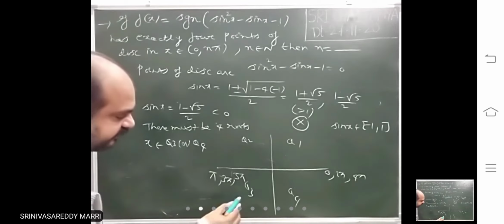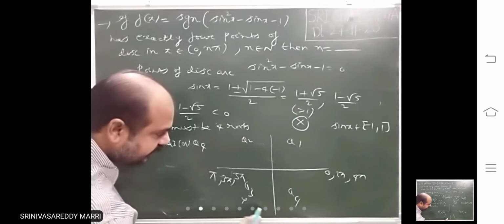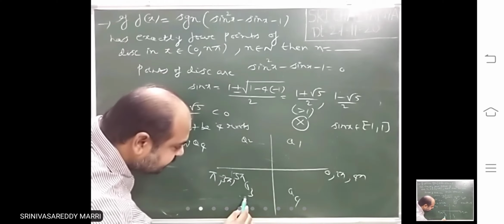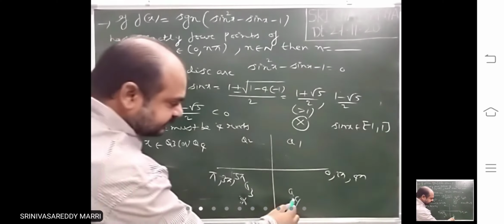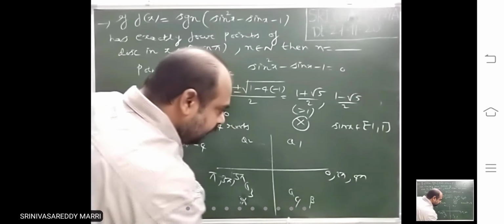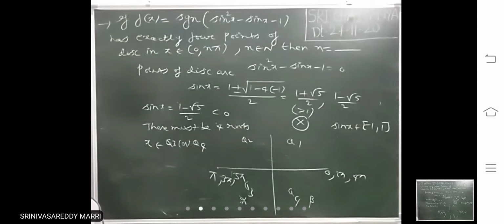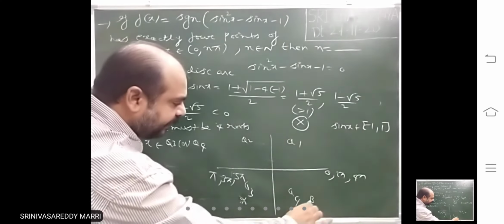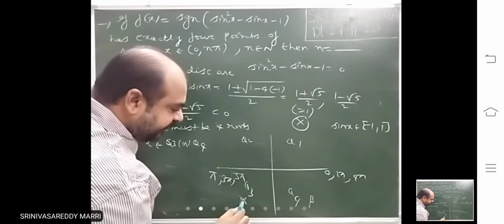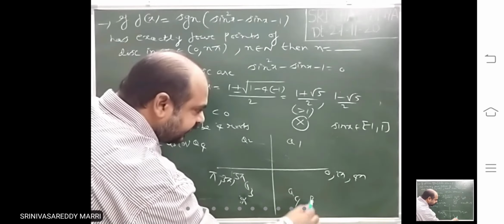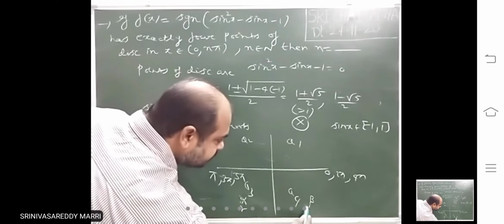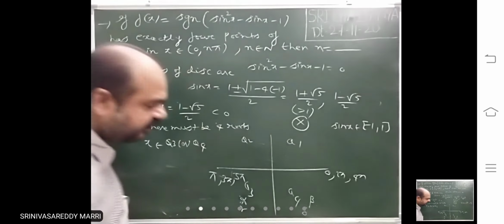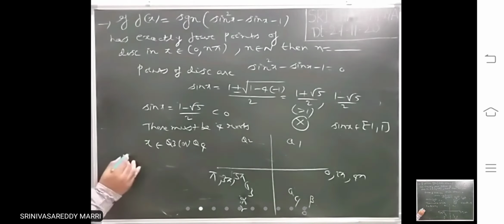Look at, in one rotation for this equation there will be one solution here, let us say alpha, and one solution there, let us say beta. In one rotation 2 solutions will be there. So 0 to 2 pi, how many? Here one value of x, here one value of x. Next 2 pi to 4 pi, how many? Here one solution, here one solution. 4 you got.